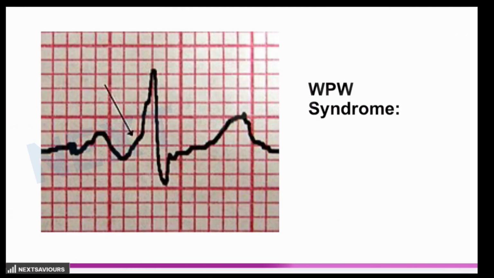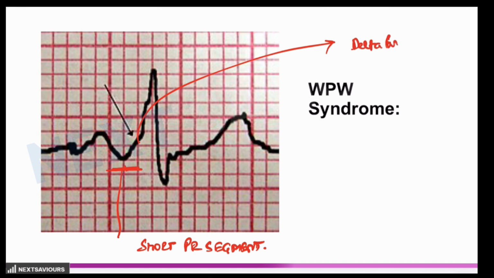So now it becomes much easier to understand how the Wolff-Parkinson-White syndrome ECG will look. Number one, there is going to be a short PR interval because of the earlier appearance of the delta wave. Second, there is the presence of the delta wave, that means a slurred upstroke at the beginning of the QRS complex, which is due to early ventricular activation through the accessory pathway, which is the bundle of Kent. So this is how the delta waves are identified at the base of the QRS complex, in the beginning.